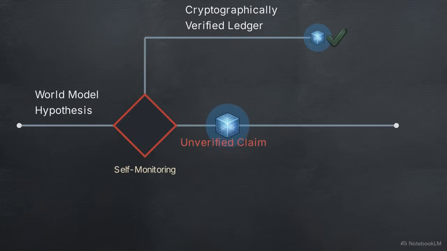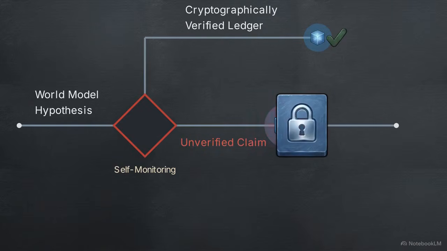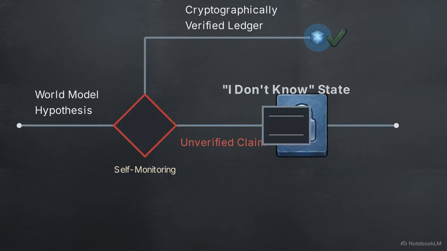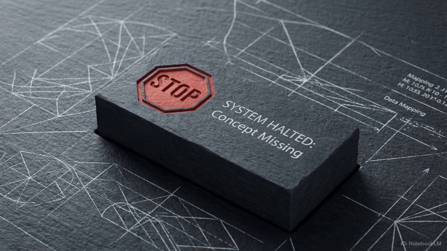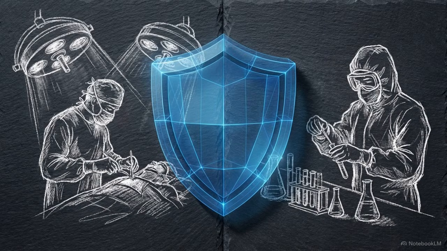When facing an unverified claim, hallucination becomes structurally impossible. The lack of verification forces the system into a structured "I don't know" state. This structural block proves the presence of true self-monitoring. It neutralizes the danger of an AI confidently fabricating answers in high-stakes environments like a hospital or a laboratory.